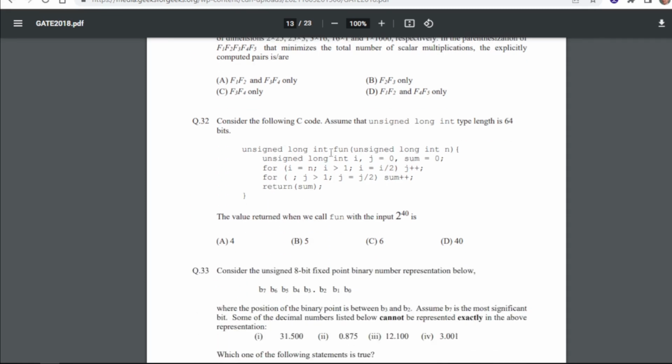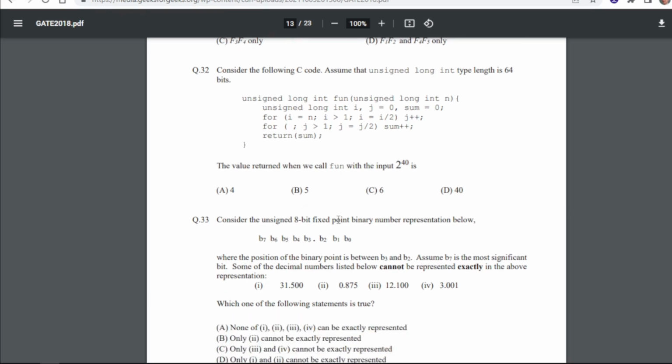Consider the following C code. Assume that the unsigned long int type length is 64 bit. So for 34 our answer will be B, right? If you run this program you will get 5, because 5 will be the return value when we call the function with the input 2 to the power 40.